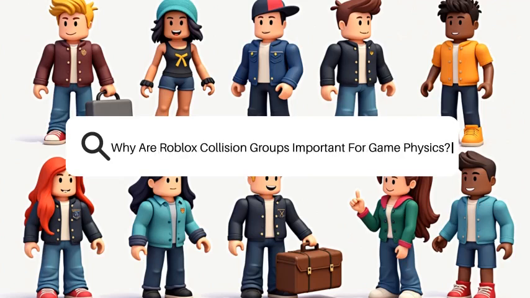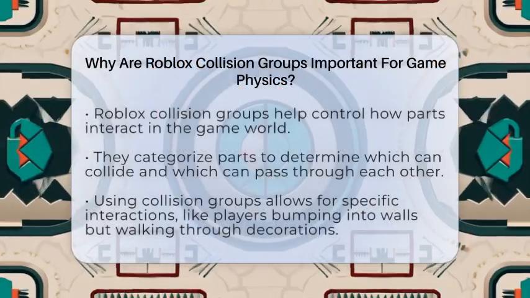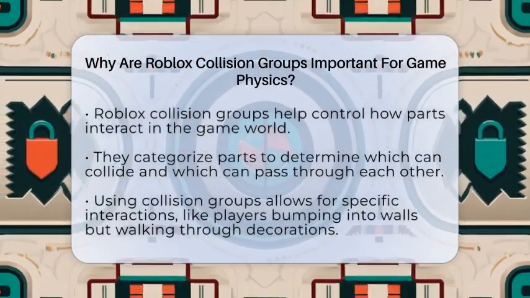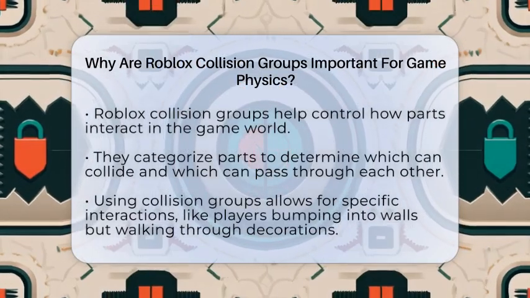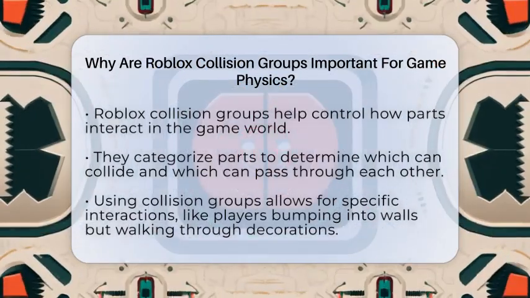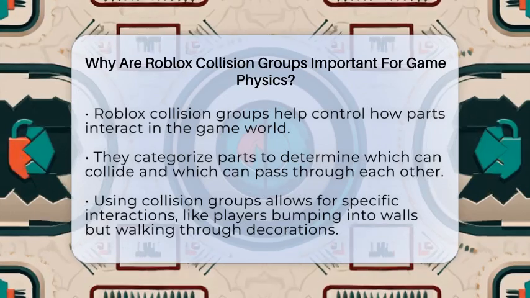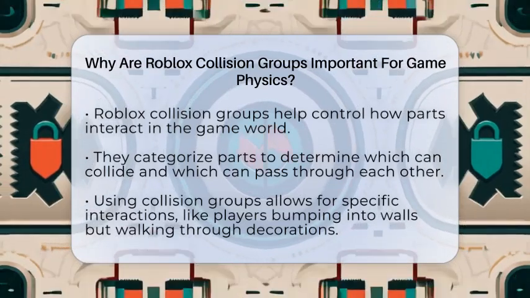Why are Roblox collision groups important for game physics? Imagine building a world where everything moves smoothly and behaves just as you want it to. That's where Roblox collision groups come into play. They are a key part of making sure your game physics work the way you plan.